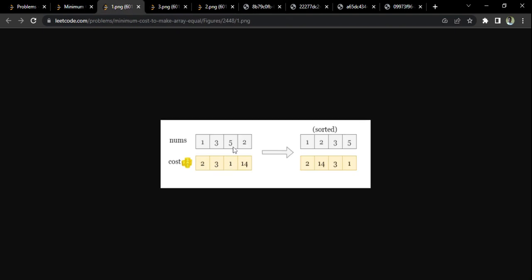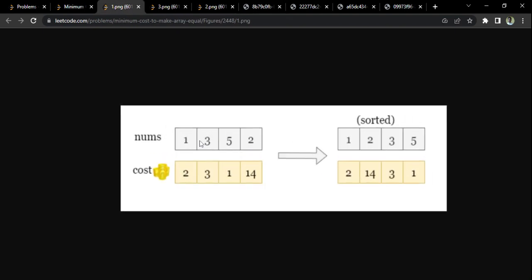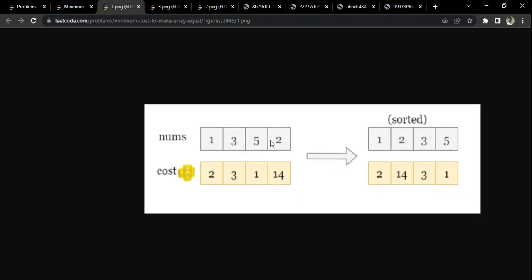But just remember one thing: we'll be using sorting. We'll sort the nums. You can see here that 1, 3, 5, and 2 is there. We'll sort it to make it 1, 2, 3, and 5. Why are we doing the sorting?